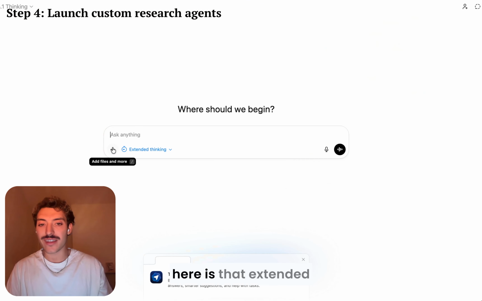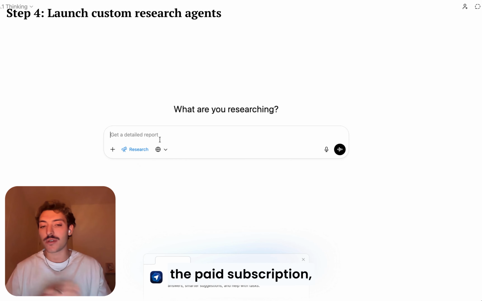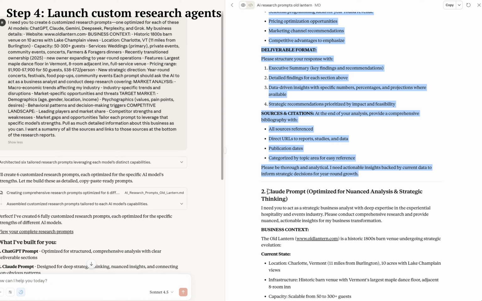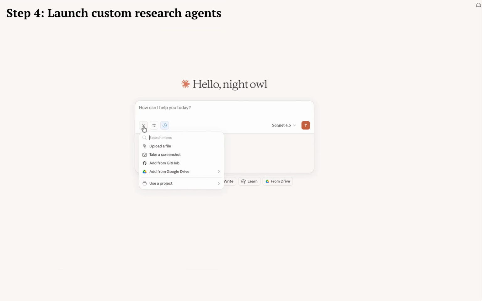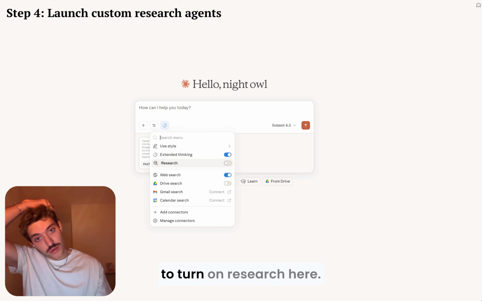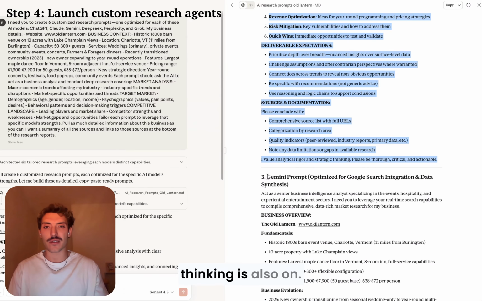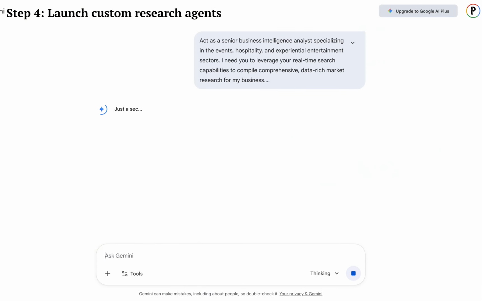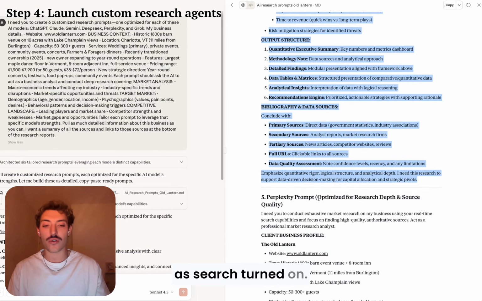And what I want to make sure here is that extended thinking is on. And then I'm going to come over here and I'm going to go to deep research. And if you don't have the paid subscription, it's totally fine. This whole process is free. I'm going to throw this in. And I'm also making sure to turn on research here. I'm also going to make sure that my web search is on and that extended thinking is also on. Make sure you have deep think turned on as well as search turned on.